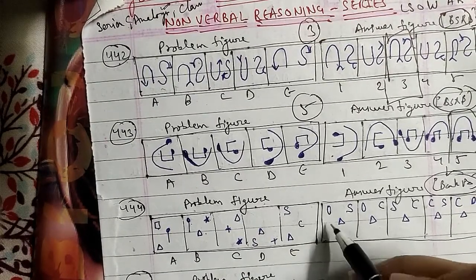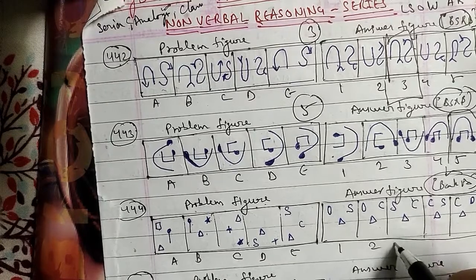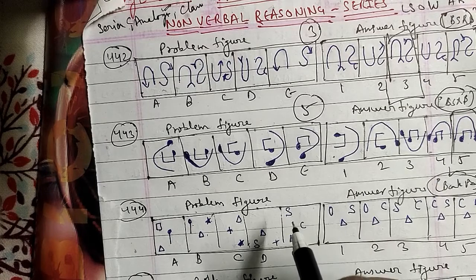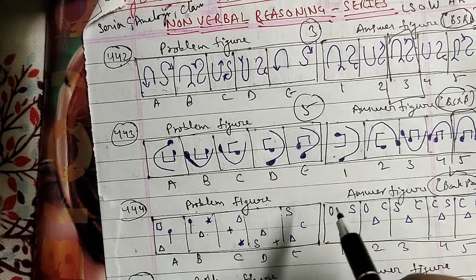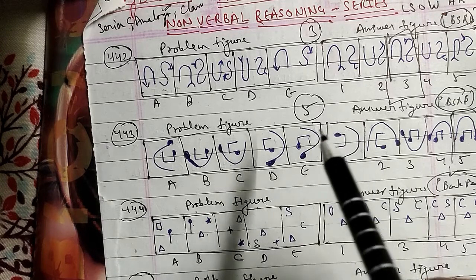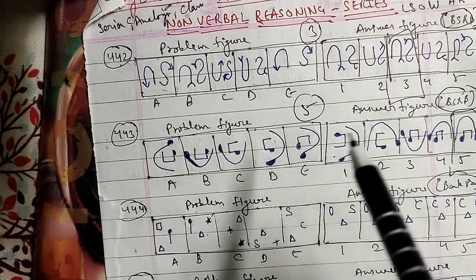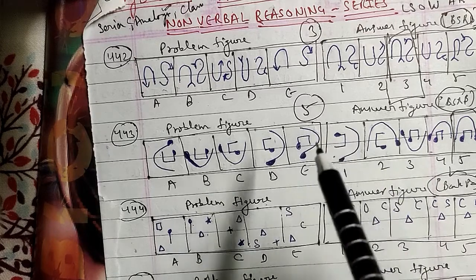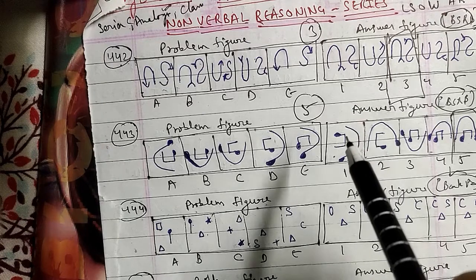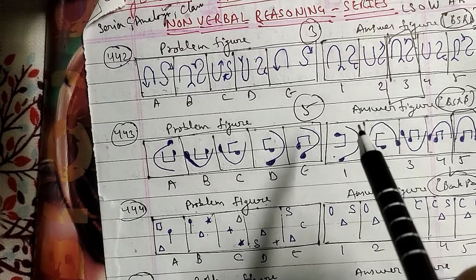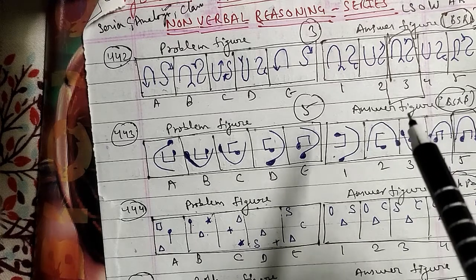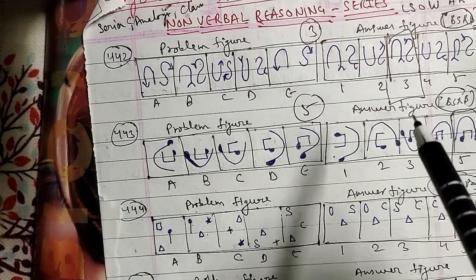For the answer figures here, we have 1, 2, 3, 4 and 5. In these questions, the triangle moves along the diagonal from the upper right to the lower right corner, to the lower left corner. Of the remaining two symbols, one moves along the other diagonal and is replaced by a new symbol in every second step, and the other symbol moves clockwise from corner to corner, and is replaced by a new symbol in every second step as well.